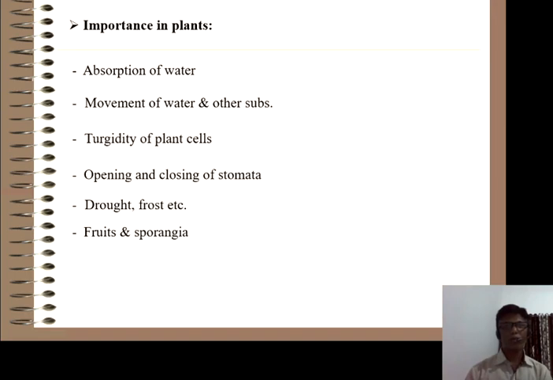Opening and closing of stomata. The opening and closing of stomata depends on the turgidity of the guard cells, and the turgidity of the guard cells is maintained by osmosis. Then osmosis prevents plants from drought, frost, etc. Then it is also useful in dehiscence, meaning breaking of fruits and sporangia.